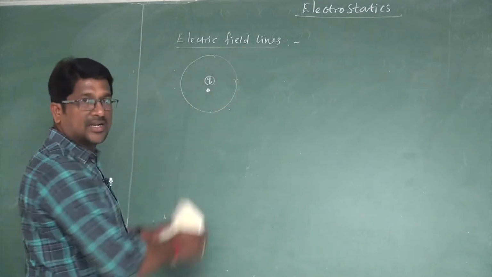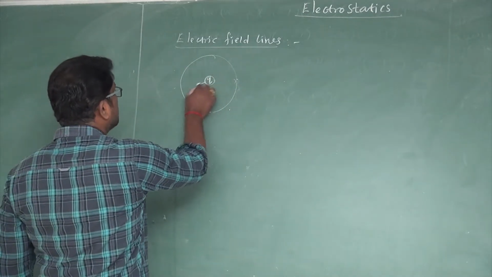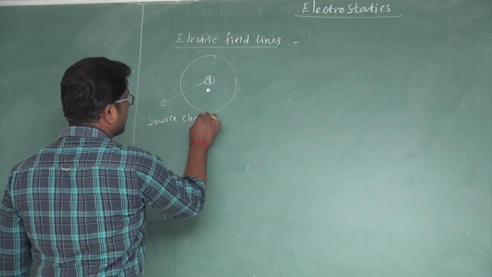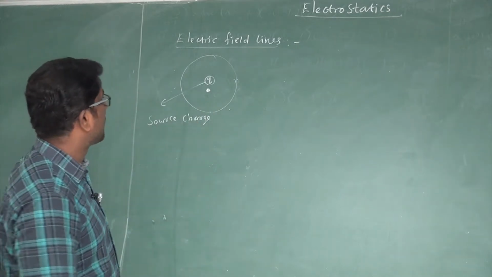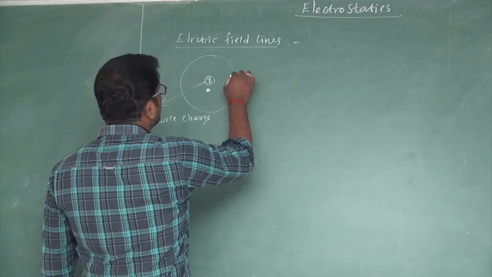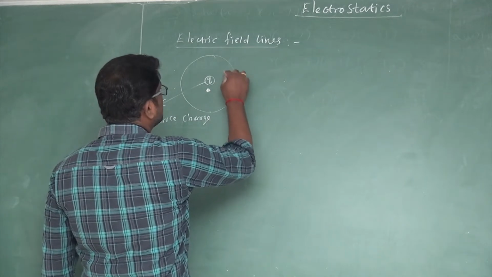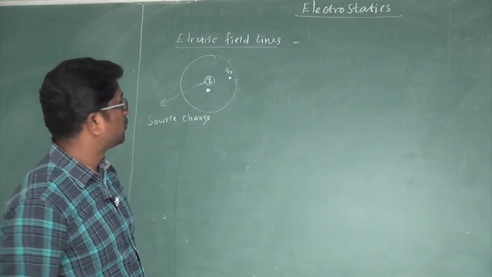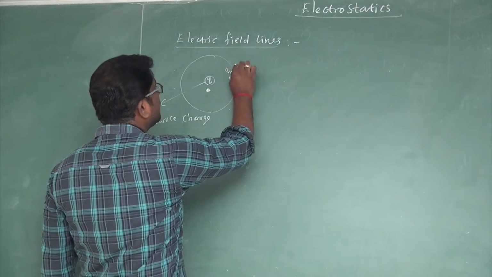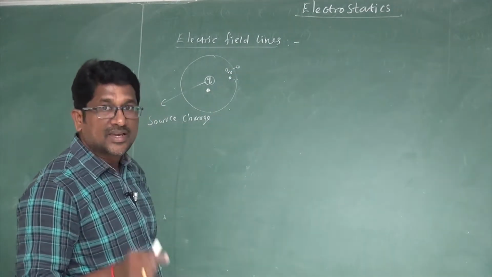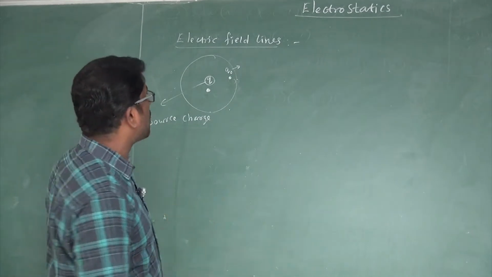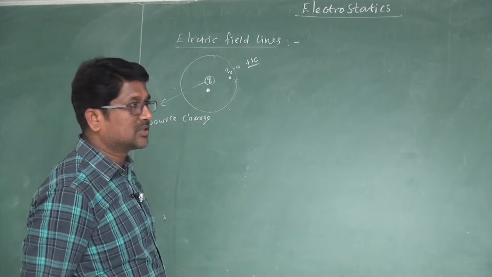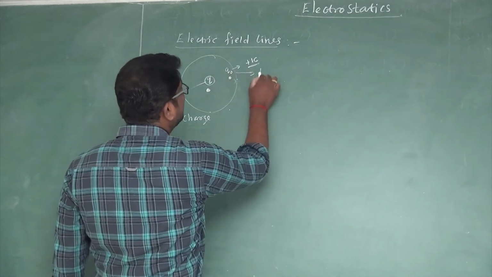Once again, so this is a point charge. It produces an electric field around it. So this charge is generally called a source charge. Right. Okay. Now, just place a unit positive charge in this electric field. Why is it called a unit positive charge? What is a unit positive charge? A charge whose magnitude is plus 1 coulomb is called a unit positive charge. A unit positive charge is also called a test charge.